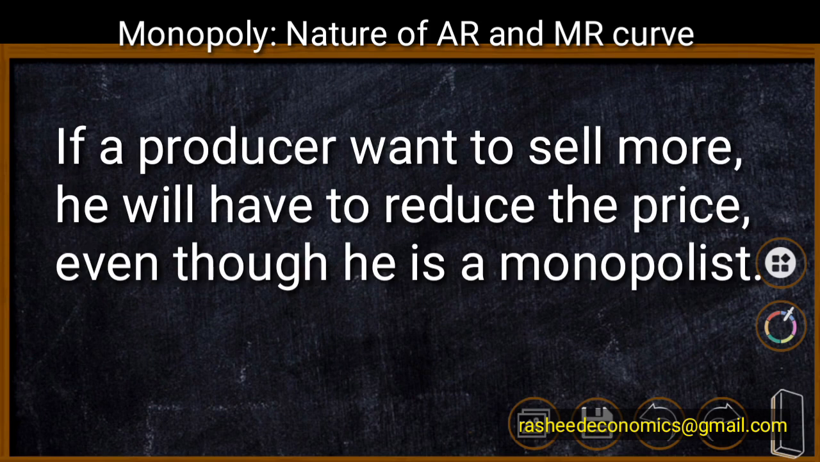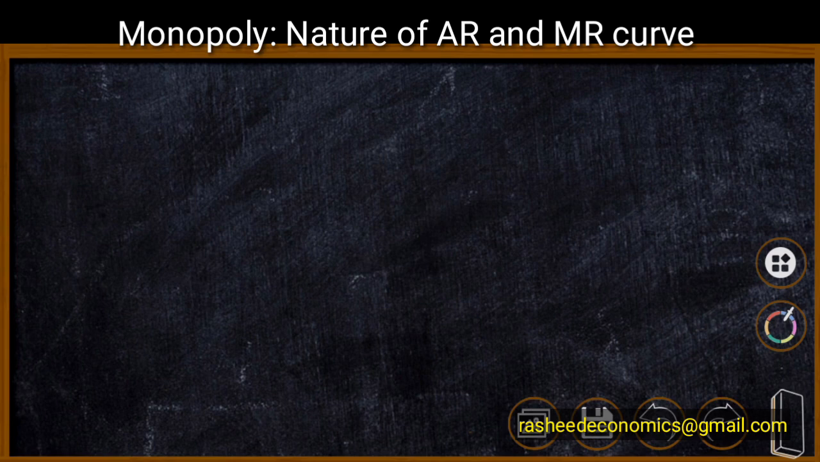That price is normally termed as the average revenue of the product, and this average revenue curve is the basic demand curve faced by a firm. If a producer wants to reduce the price of his product in order to expand his sales, his average revenue curve will be downward sloping.